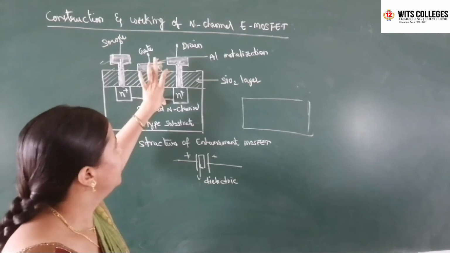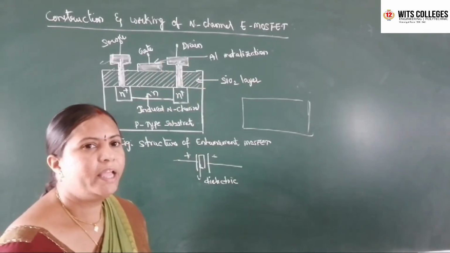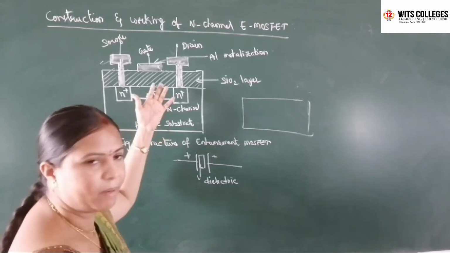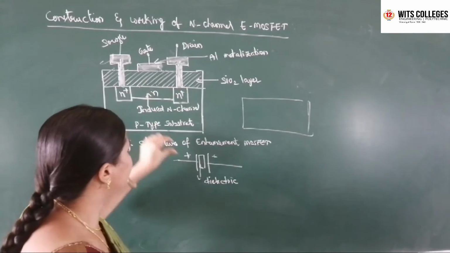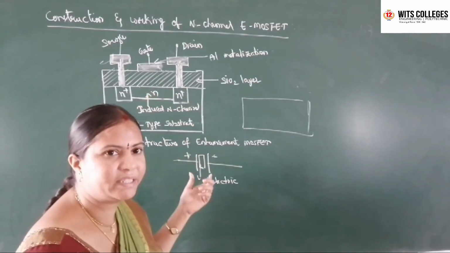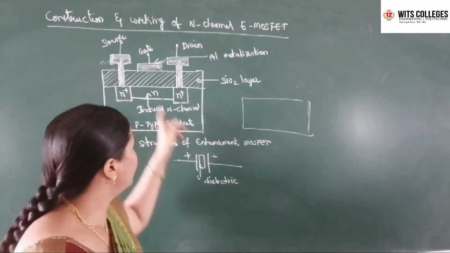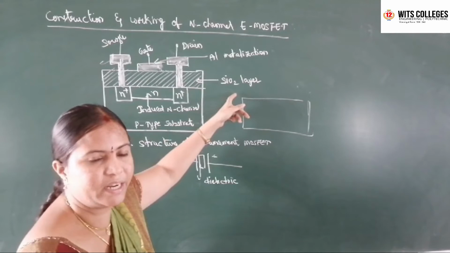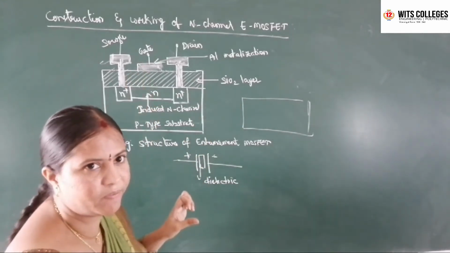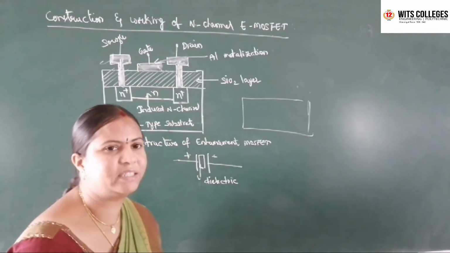That's why these MOSFETs are also known as insulated gate field effect transistors. The oxide layer acts as dielectric material. The gate terminal acts as positive polarity. In the N channel the majority carriers are electrons, which are negative charge carriers. The middle SiO2 layer acts as a dielectric material. So there exists a parallel plate capacitance between the gate and N channel, with the SiO2 layer as dielectric.